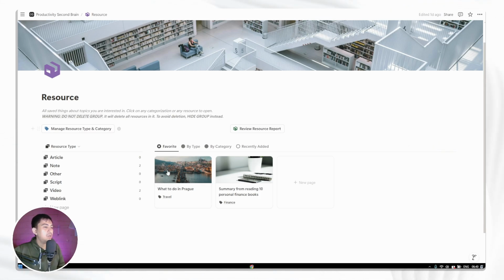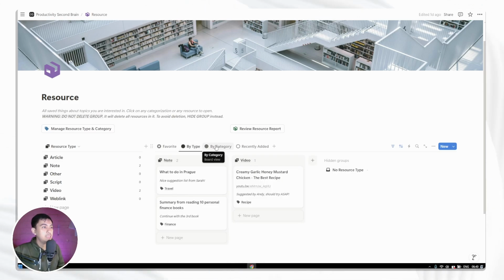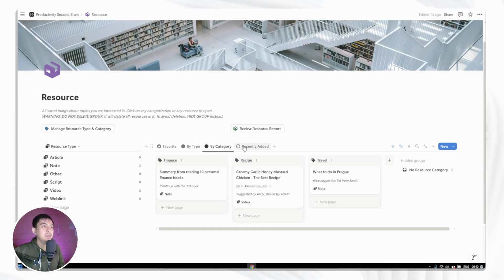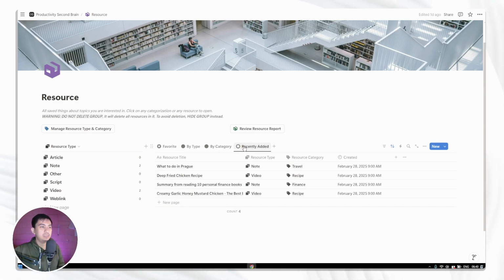And then yeah, that's for the categorizations. Now let's go into the item itself. In the right pane here, we are currently seeing the favorite type. So we already explored that we can add as many resources as we can. So it's unlimited, as long as your Notion is not lagging because there are too many resources, but it's basically unlimited. And let's say that you have resources that you access really frequently, or something that you really want to get access to really quickly in the second brain.